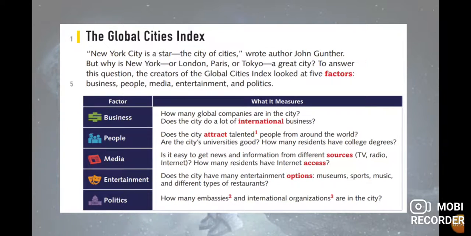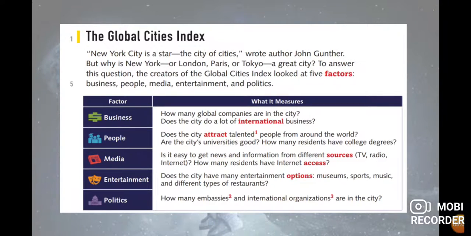The second factor is people. Does the city attract talented people from around the world? What does this mean? If the people in the country study at the university, have different majors, and apply for different jobs according to their category, these are attractive and talented people. Are the city's universities good?